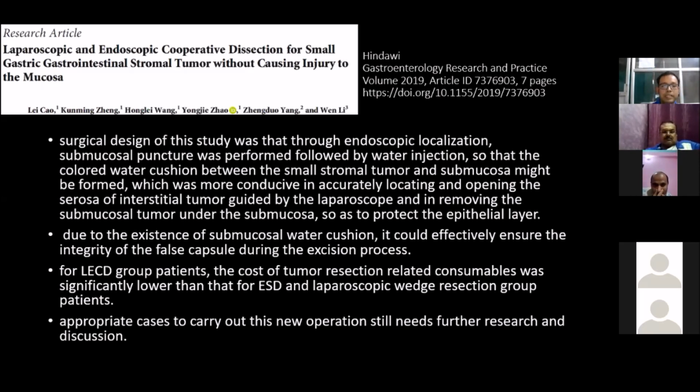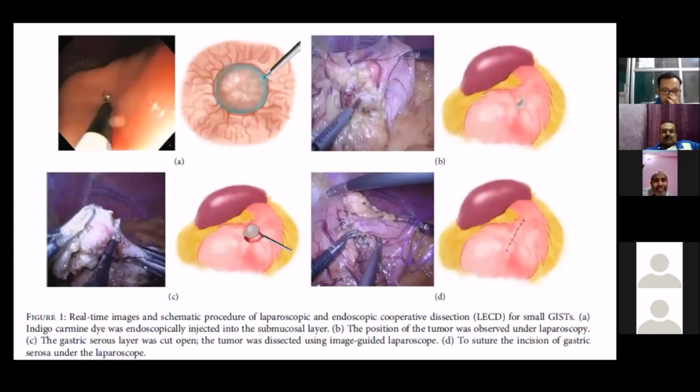This is the picture where dye is pushed endoscopically into the submucosal layer, and laparoscopically that portion was identified, the subserosal and serosal layer was cut, the tumor was dissected, and suturing was done under laparoscopic guidance.